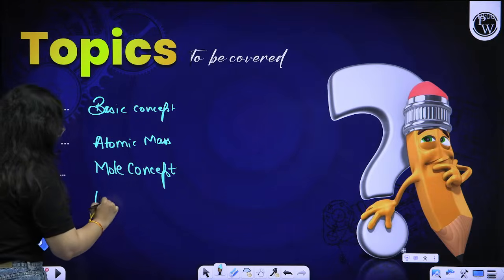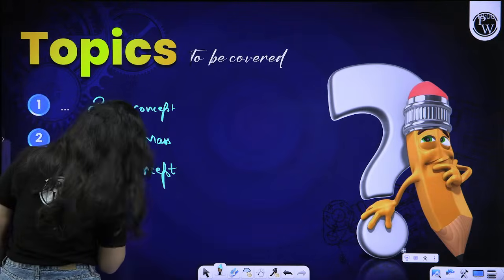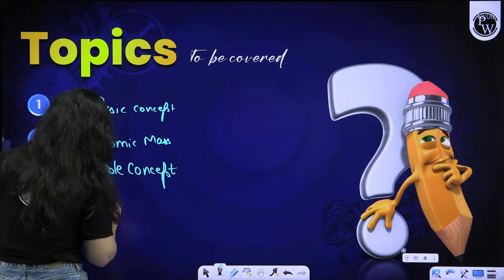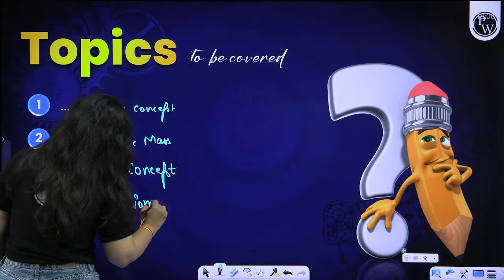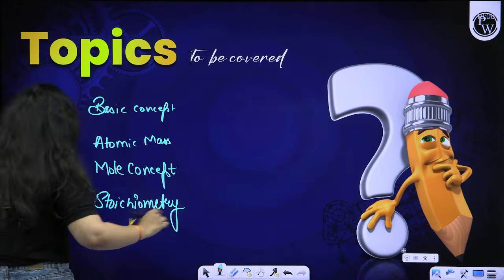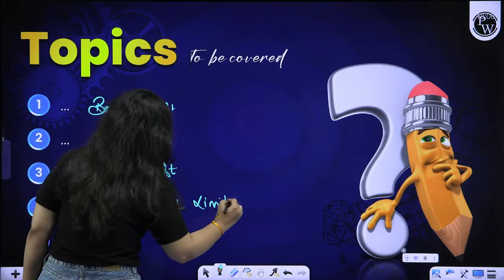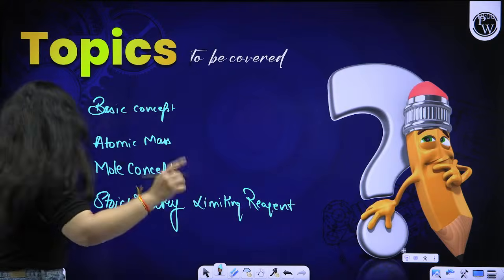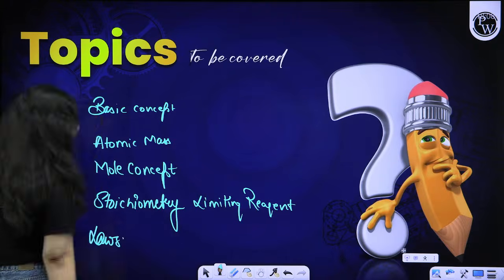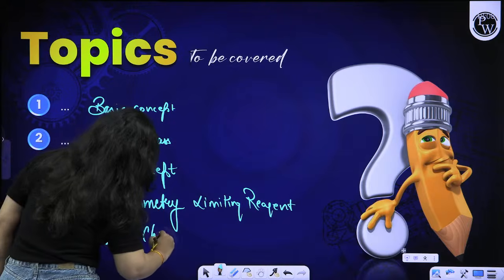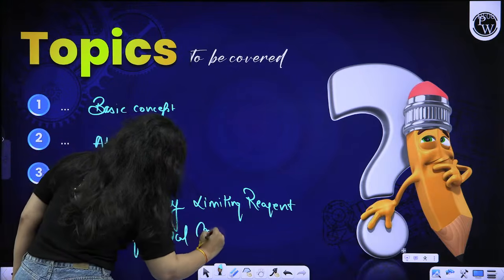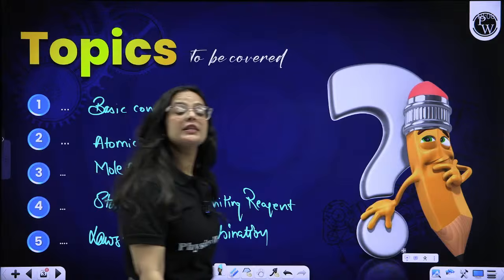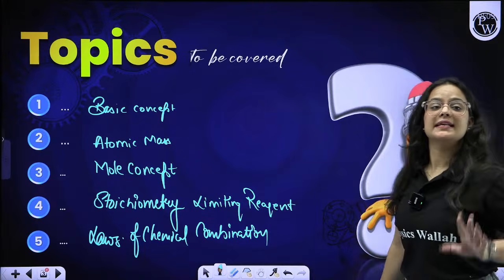We will cover stoichiometry and the limiting reagent concept. We will cover the laws of chemical combination as well. These are all the things that we are going to discuss in this chapter.